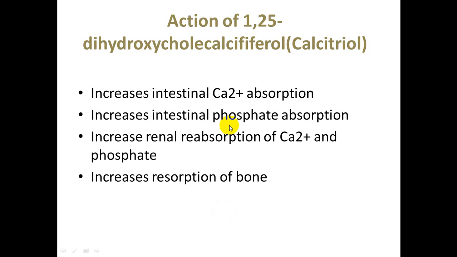Actions of 1,25-dihydroxycholecalciferol, calcitriol: increase intestinal absorption of calcium, increase intestinal phosphate absorption, increase renal absorption, and increase bone resorption.